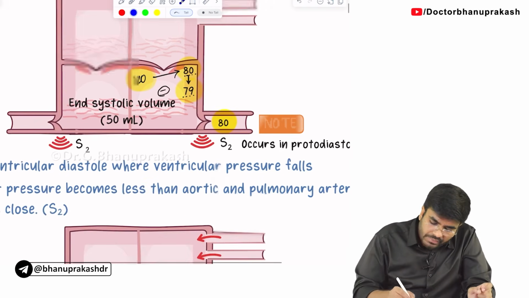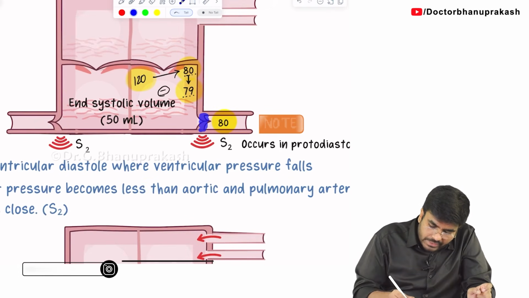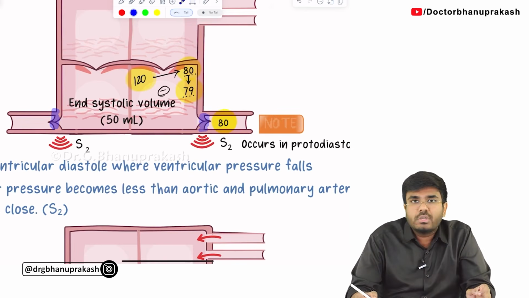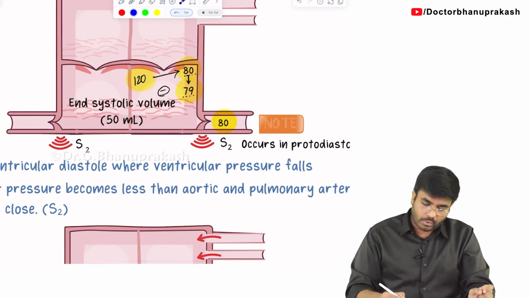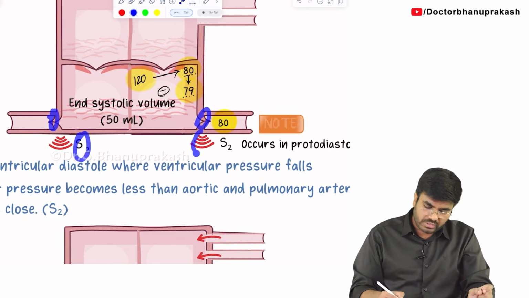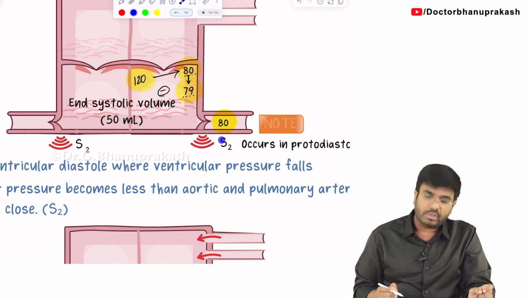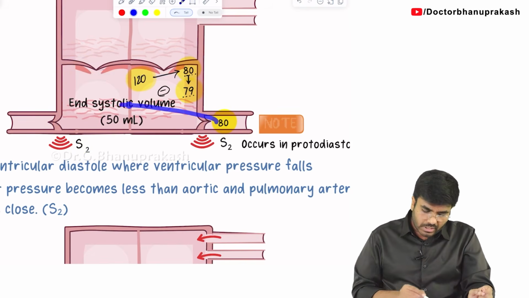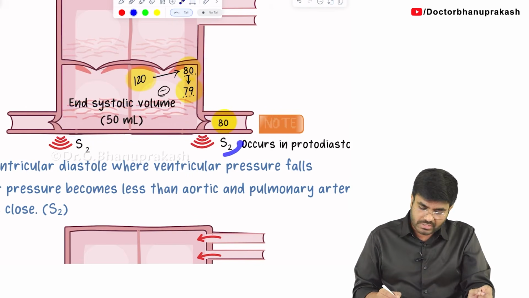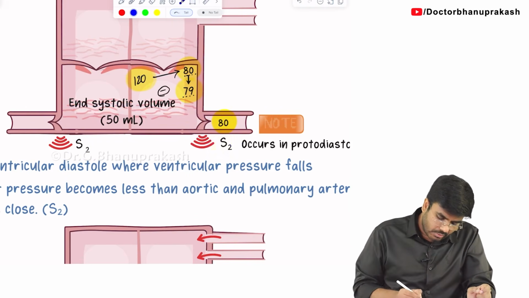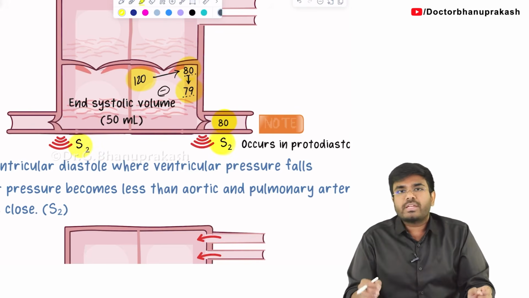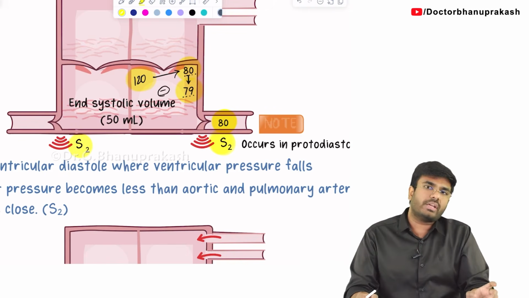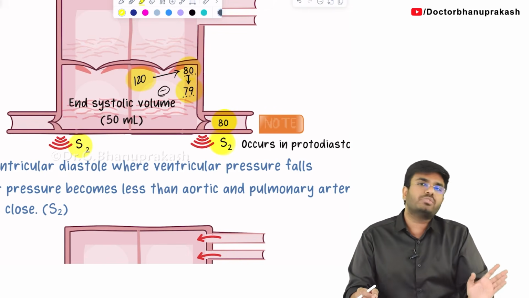Now tell me, on the left side the aortic valve is going to close, and on the right side the pulmonic valve is going to close. So the closure of these semilunar valves is going to cause which heart sound? S2 heart sound. I have already taught you the closure of the upper valves causes the S1 heart sound, and the closure of the bottom valves in my diagram causes the S2 heart sound. So what happens in the protodiastole? Only one event: the phase where the aortic valve closes is called protodiastole, and during it the S2 heart sound is heard.